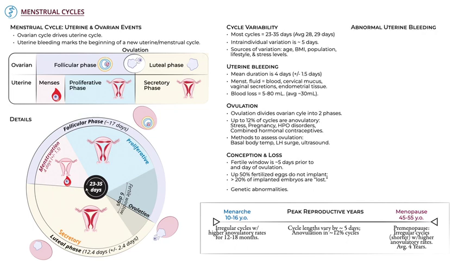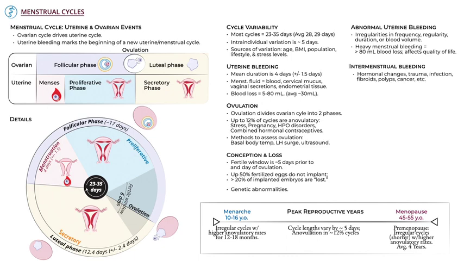First, indicate that abnormal uterine bleeding is defined as irregularities in frequency, regularity, duration, or volume of menstrual bleeding. Heavy menstrual bleeding is defined as blood loss of 80 mLs or more, or simply as blood loss that negatively affects a patient's quality of life. Intermenstrual bleeding, which is another form of abnormal uterine bleeding, is uterine bleeding between defined menstrual cycles. It can occur for a variety of reasons, including hormonal changes, trauma, infection, fibroids, polyps, or even cancer.